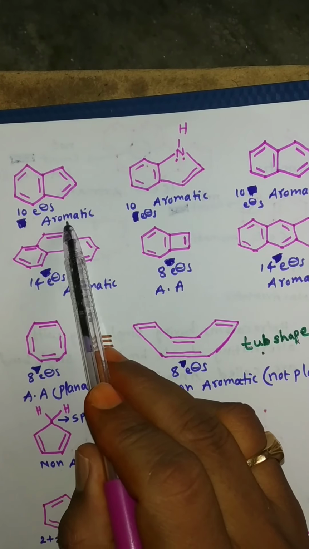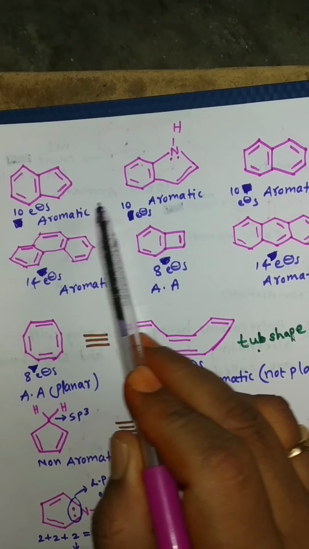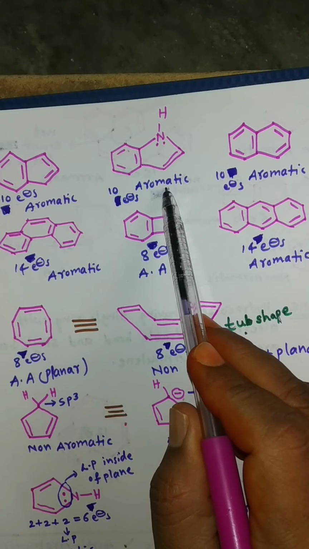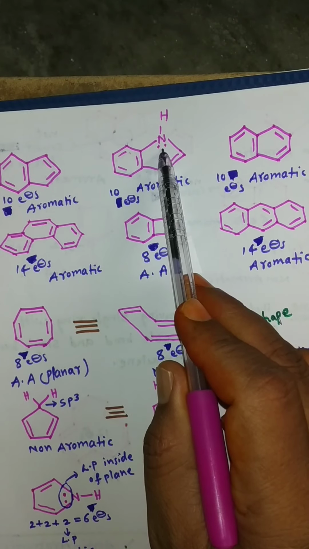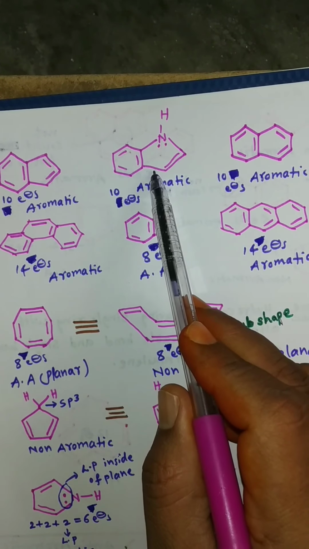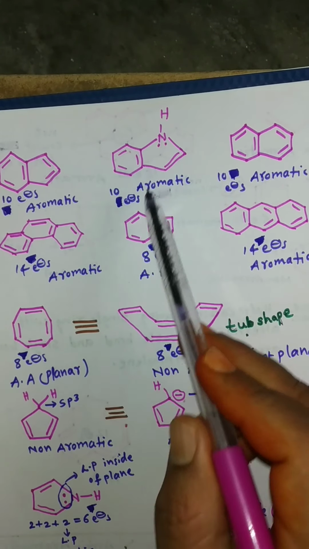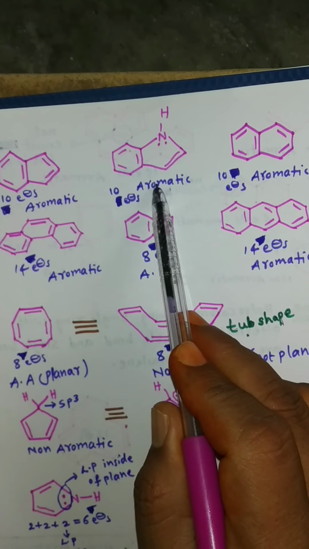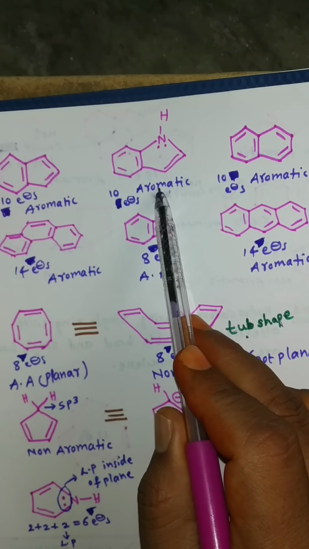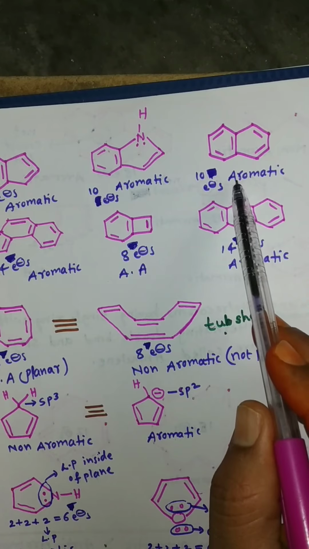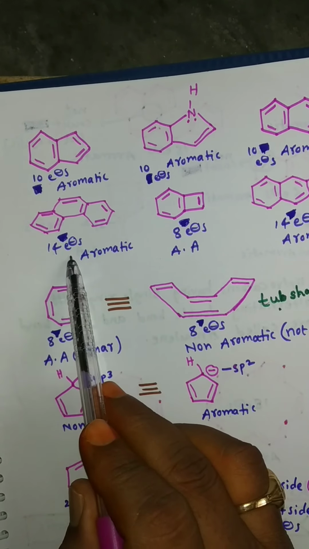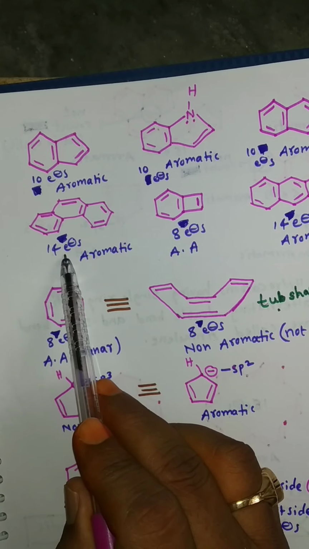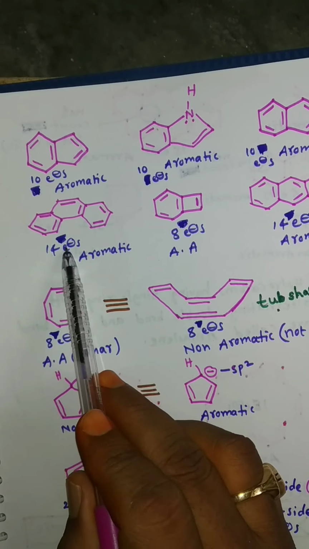This compound is aromatic. This is an aromatic compound with one lone pair. The lone pair is also participating in the resonance, so it is also counted. So total 10 electrons, so it is an aromatic compound. This compound is aromatic, 10 electrons. This compound is aromatic, 14 electrons, meaning 7 pi bonds.